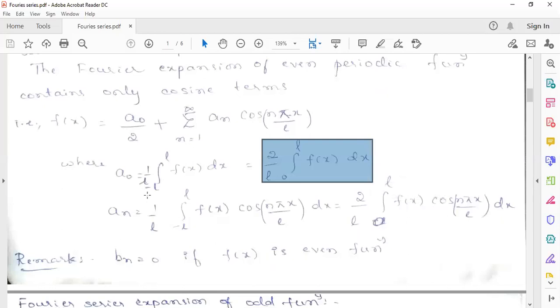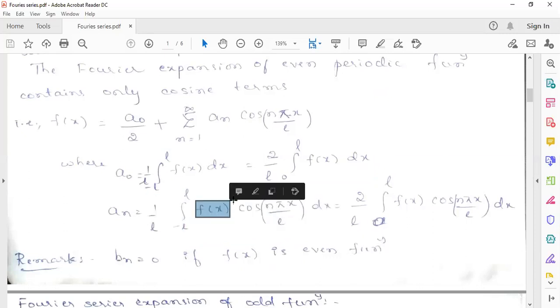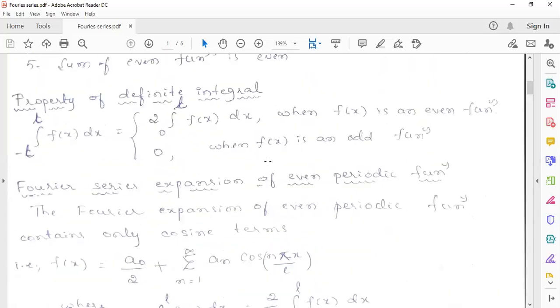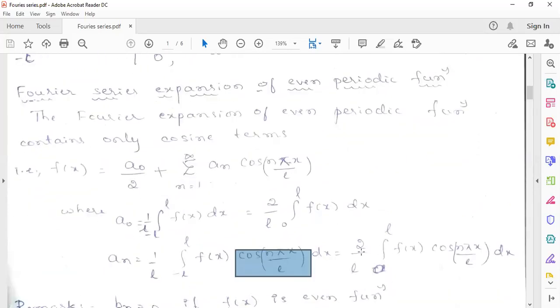And an will be 1 by L into the integral from minus L to L of f of x cos n pi x by L dx. Since f of x is an even function and cosine is also an even function, even into even is an even function. So we can write that as 2 times the integral from 0 to L of f of x cos n pi x by L dx. Now, what is the bn formula?